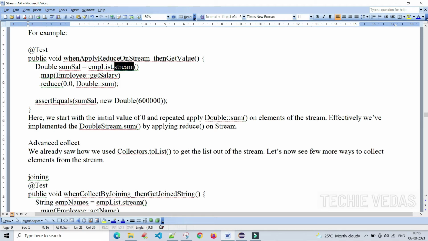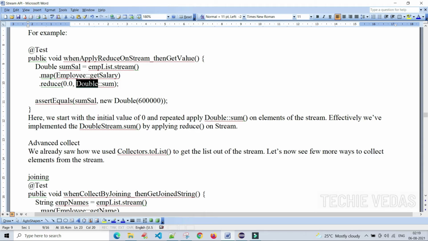Here we are creating the stream, then map of employee getSalary, we are getting the salary, and this is the reduce function or operation we are using. We are looking for the sum. Here we start with the initial value of 0 and repeatedly apply Double sum on the elements of the stream.